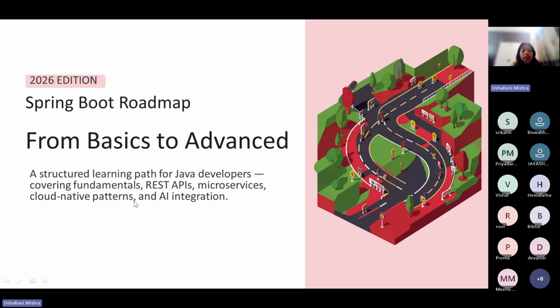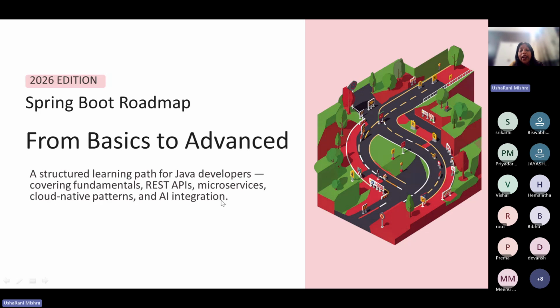But now, after the evolution of AI, Spring Boot is also evolving. It is providing various modules to us. Spring Boot has the module for building the REST API, for building the microservices, and for deploying it in the cloud.